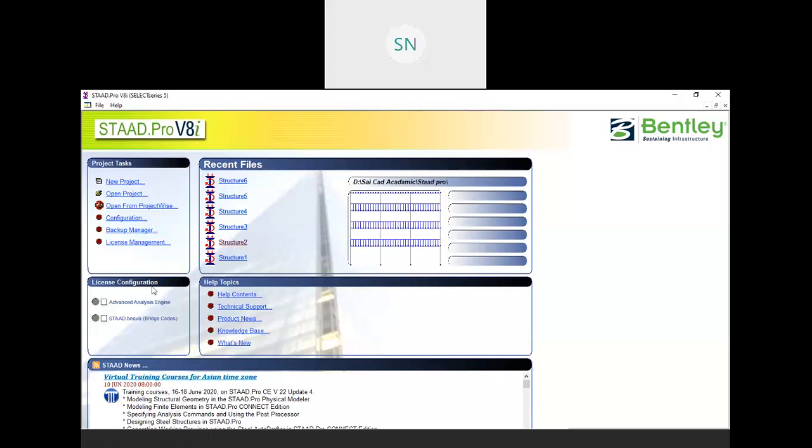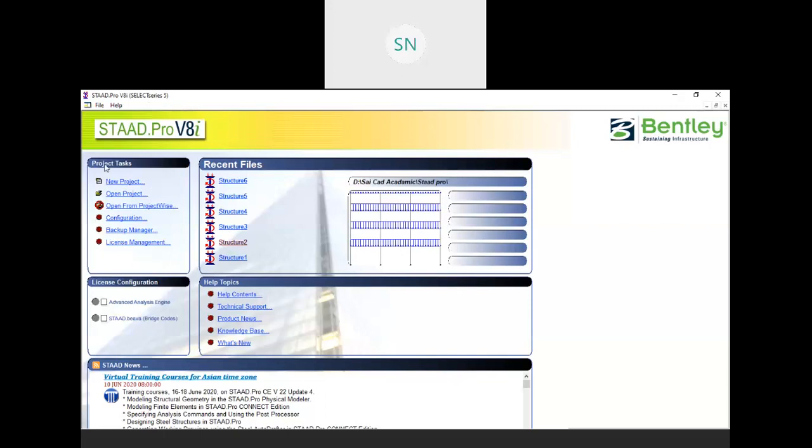Now see, this is the STAAD Pro initial welcome screen, and that screen is mainly divided into four divisions. Right now I am using STAAD Pro SELECTseries 5, and the latest we also have SELECTseries 6 and also a CONNECT Edition for STAAD Pro. It is a cloud-based technology, the latest software we have, but all the functions are almost the same.